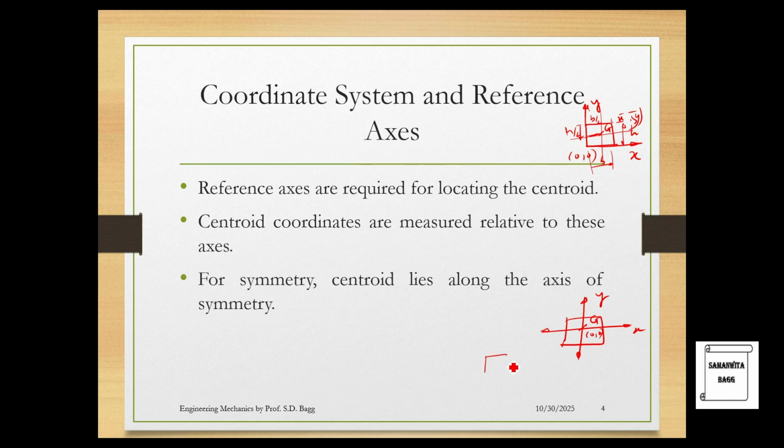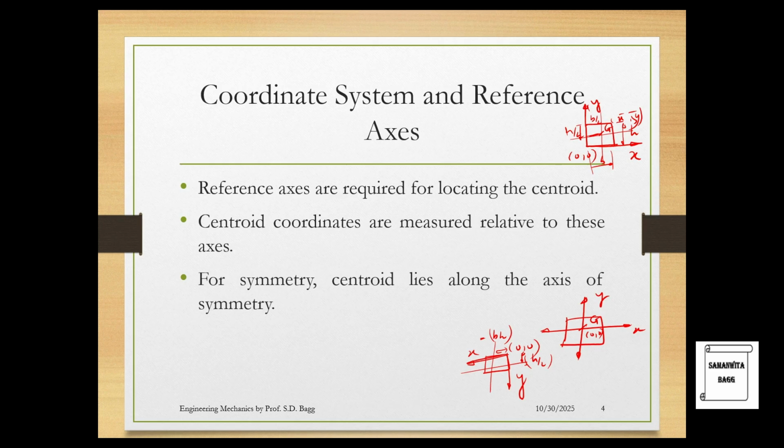Similarly, you can mark like this. This is your rectangle. Your y-axis is here. Your x-axis is here. This is x, this is y. So you are now in which quadrant? You are in the third quadrant. So your x is going to be different, y is going to be different. You will have to calculate. And suppose if you mark this as 0, 0, this distance now becomes b by 2, but in the negative direction. This becomes h by 2, but in the downward direction. Again, this minus sign is going to indicate the positioning as per 0, 0.